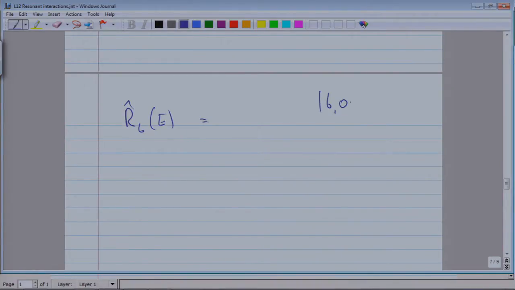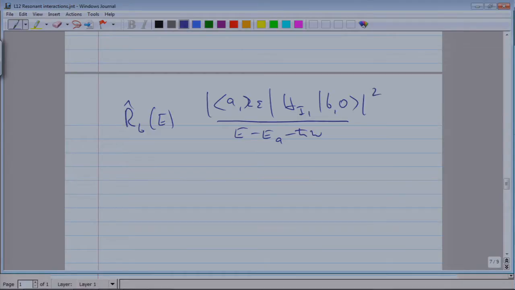The initial state, through the dipole interaction or the p dot A interaction, takes us to an intermediate state with a photon with wave vector k and polarization epsilon. We propagate in the intermediate state, EA, and now we have to go back with the same matrix element, so the matrix element is squared.